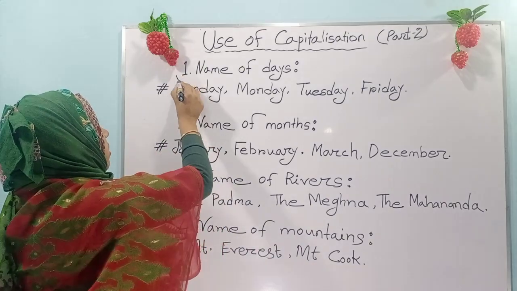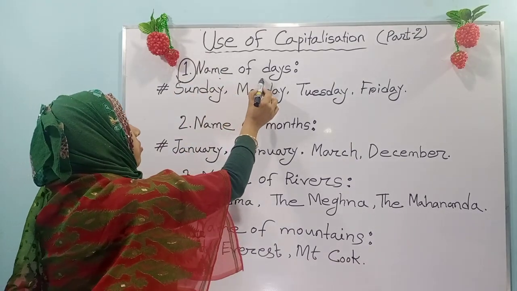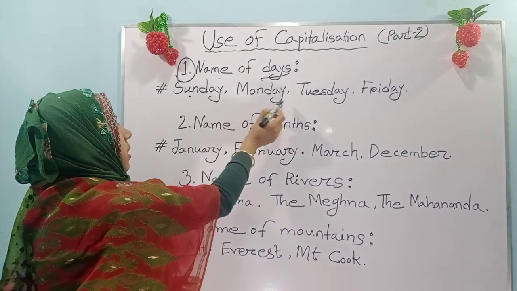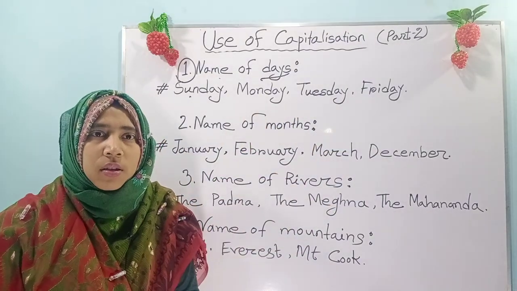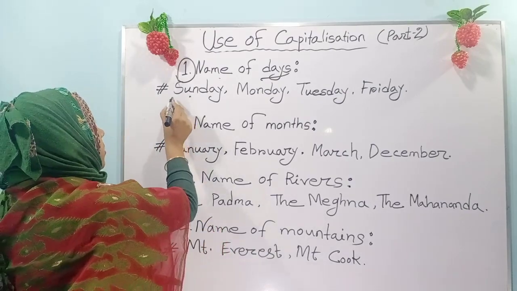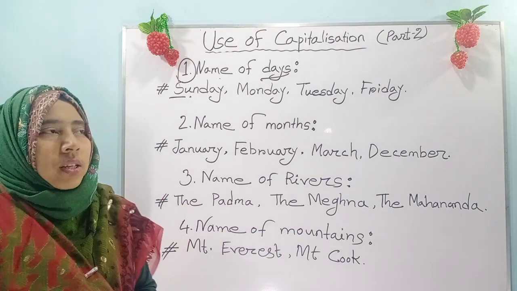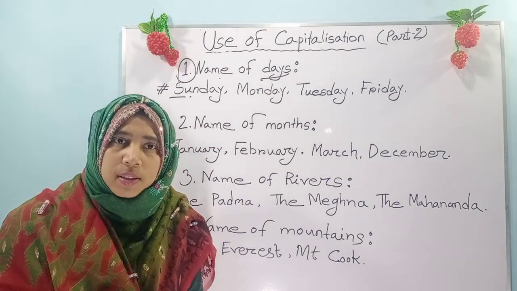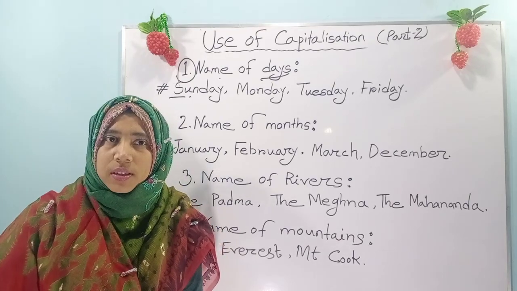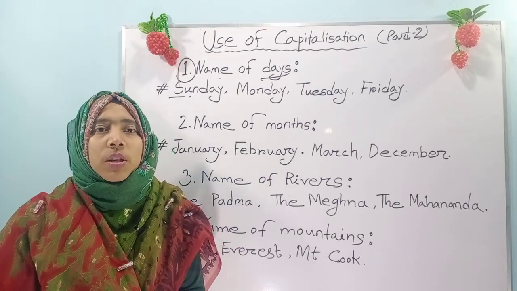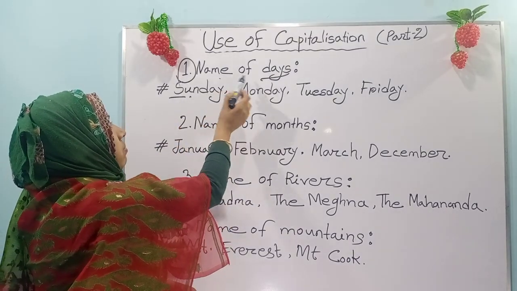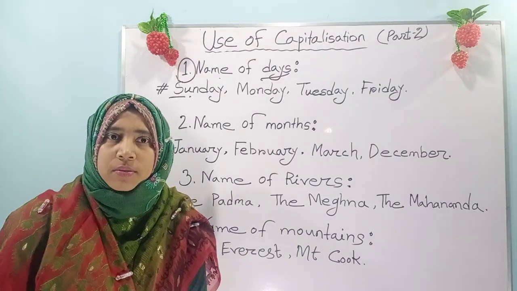Here we see number 1, names of days. That means Sunday, Monday, Tuesday, Friday. For the name of every day, we have to use the first letter in capital letter. It may be at the beginning of any sentence, in the middle of any sentence, or at the end of any sentence, anywhere. But we have to write the first letter of any name of a day in capital letter.